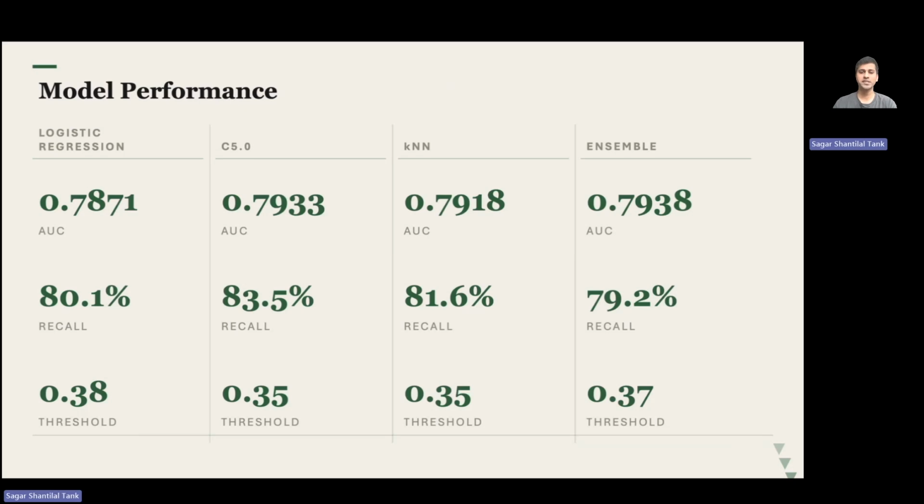The Ensemble achieved the highest overall AUC of 0.7938 with an F1 score of 0.74 and a recall of 79.2, which is the best overall balance across all metrics.